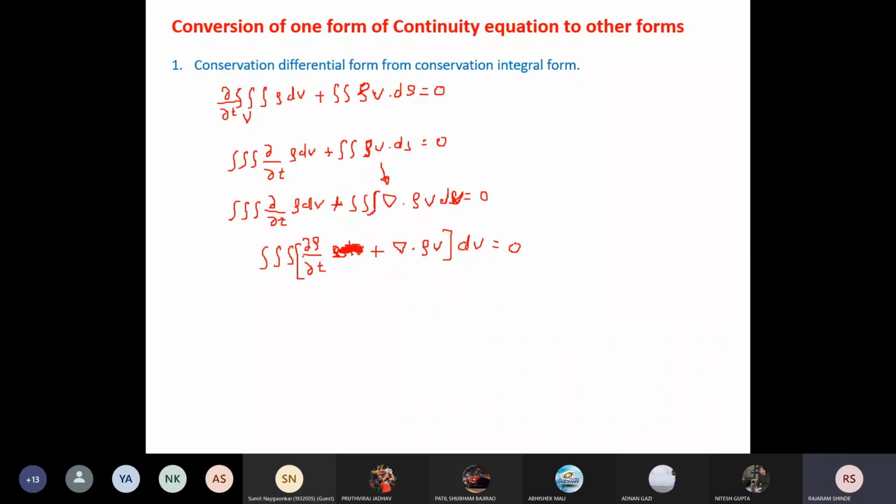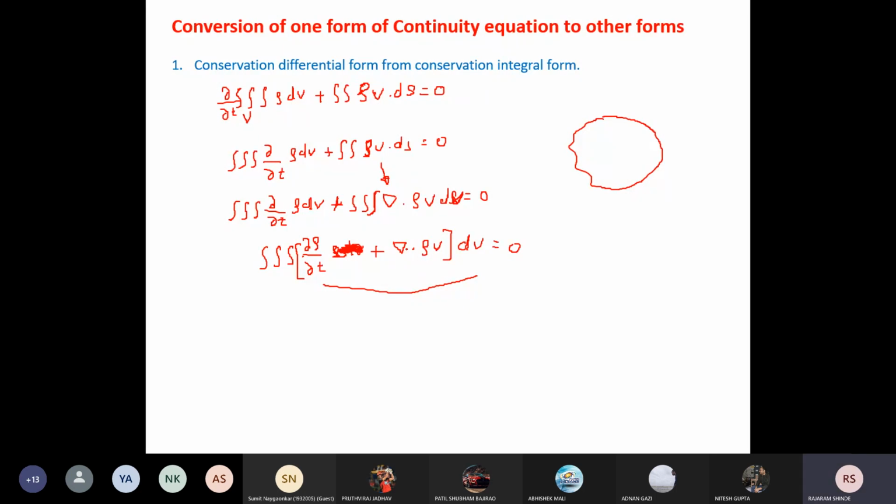Now here what happens: while deriving the conservation form, we have taken an arbitrary shaped control volume. Now when we are integrating any term over this type of control volume, and if this integral is 0, it means the integrand should be 0, otherwise you will not get a 0 on the right side of this equation.